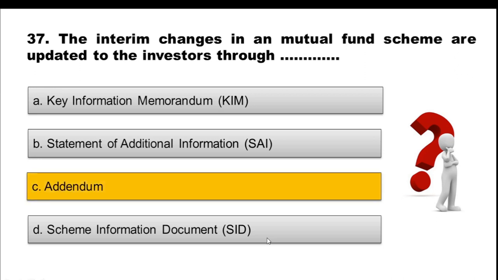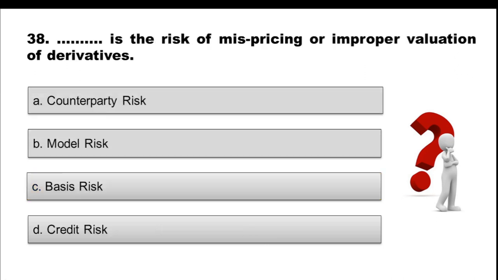And the correct option is option C, Addendum. Question 38. Dash is the risk of mispricing or improper valuation of derivatives. Option A, counterparty risk. Option B, model risk. Option C, basis risk. Option D, credit risk. And the correct option is model risk. Model risk is the risk of mispricing or improper valuation.